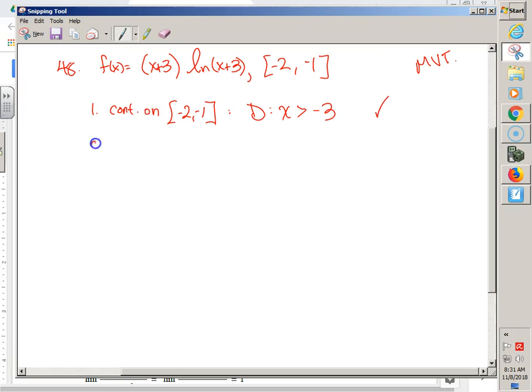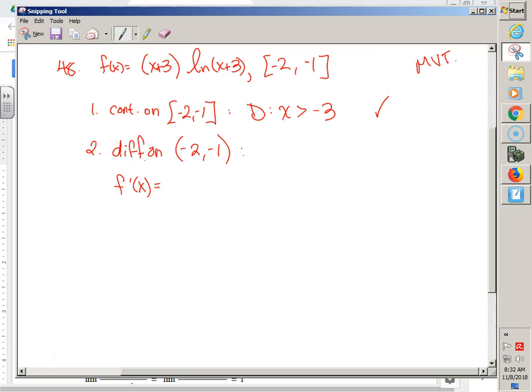Good. Number 2, differentiable. Differentiable doesn't need to be closed. What's it allowed to be? Open. Differentiable, able to be derived. Did you guys realize? Just take the derivative and see if you can derive it. We have to take the derivative anyway for MVT, so why don't we take the derivative when they're asking, is it able to be derived? Well, I don't know. I'll go check.